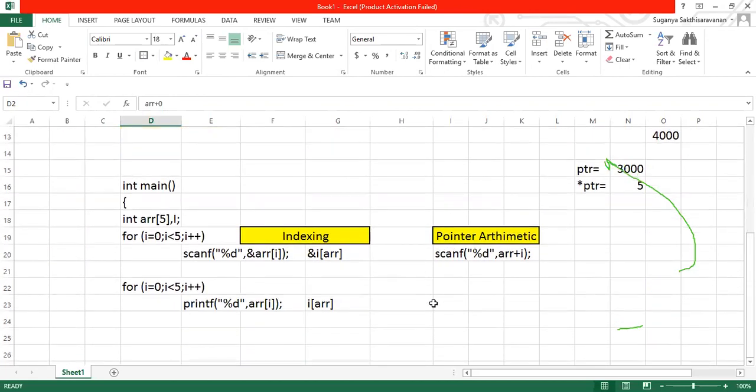Got it? What is the logic behind it? So you're supposed to mention printf percentage d, comma, star ARR plus I. So this star is important.